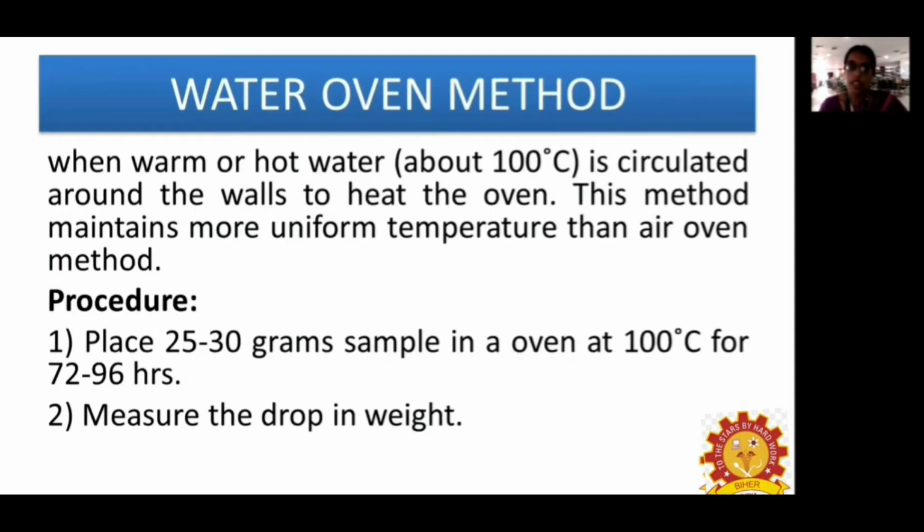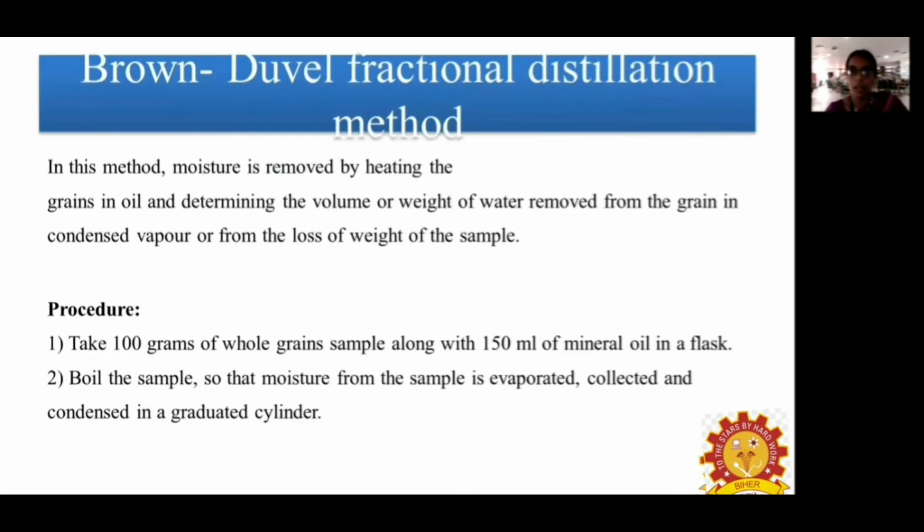Then the water oven method. In this method, we use warm or hot water, which is circulated around the oven, so a more or less uniform temperature is maintained in the samples. We take 25 to 30 grams of the sample and place it in an oven at 100 degrees Celsius for 72 to 96 hours. Then the drop in weight is noted, and this drop in weight indicates the moisture content of the sample.